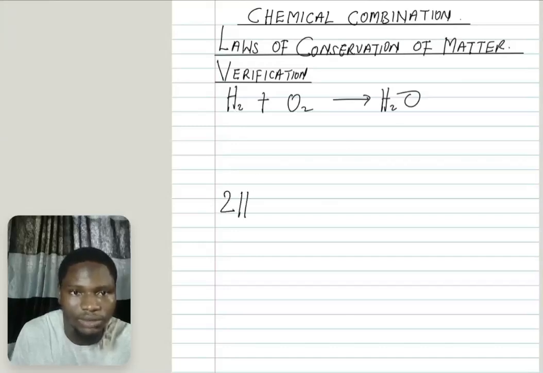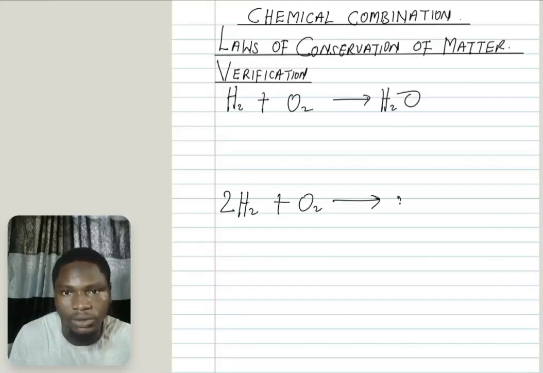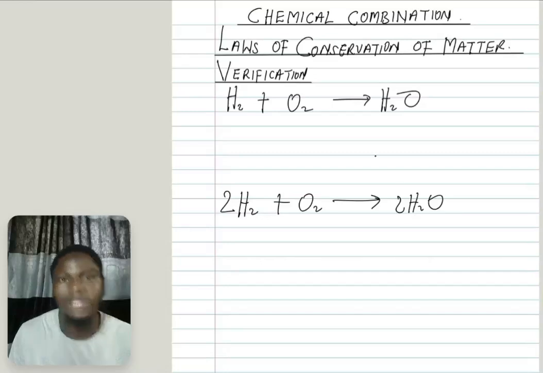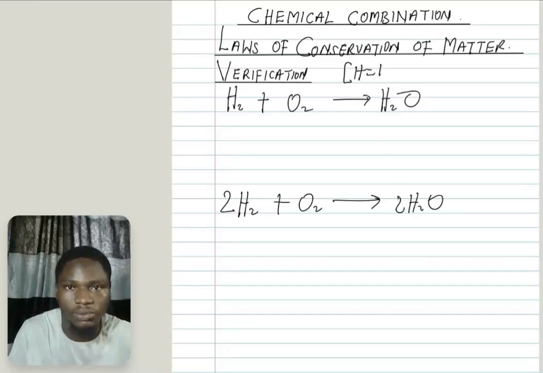The second one, you have the same equation in another form like this. Take note that you have been given the masses. The mass of hydrogen is 1 and that of oxygen is 16. All these are the atomic masses. Now what we are going to do is calculate the total mass of the reactants here and calculate the total mass of the product.